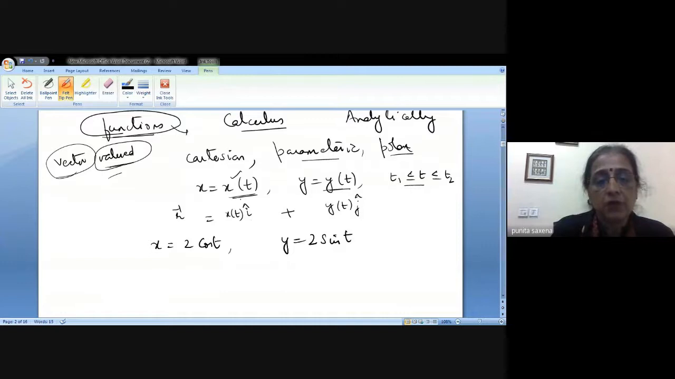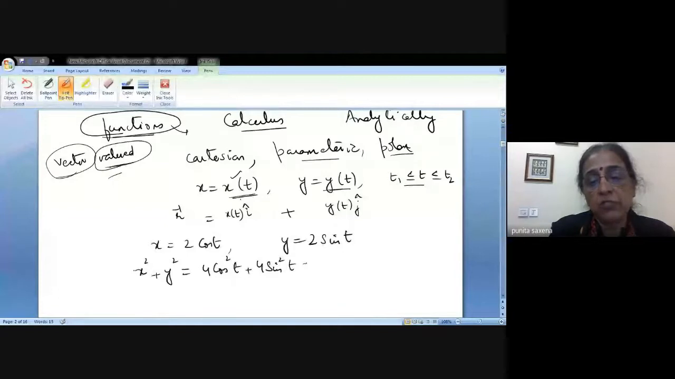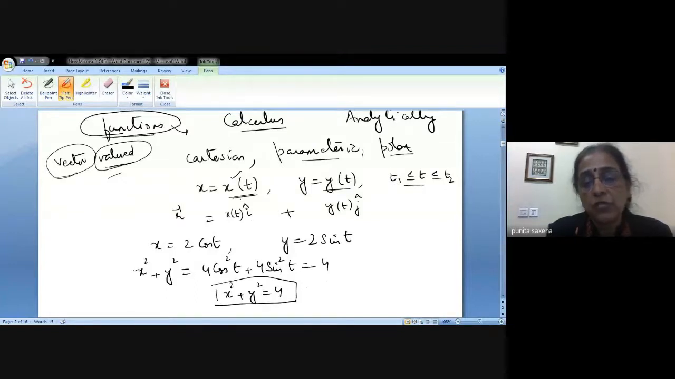Why? Because when you add x square and y square, what is the equation you're getting? x square plus y square means 4 cos square t plus 4 sine square t, which means 4. So the equation that you have got is x square plus y square equal to 4, which means it's a circle with center 0, 0 and radius 2.